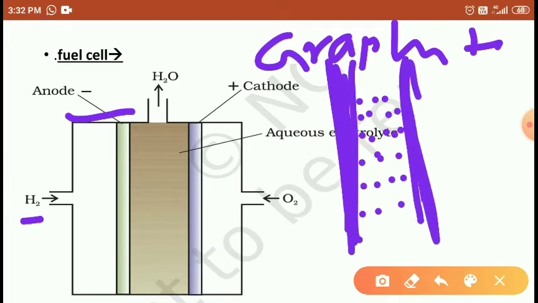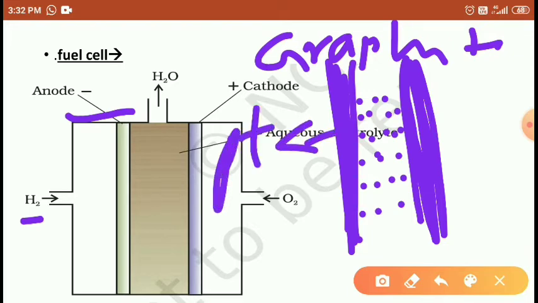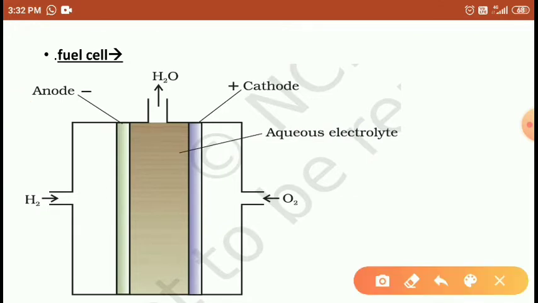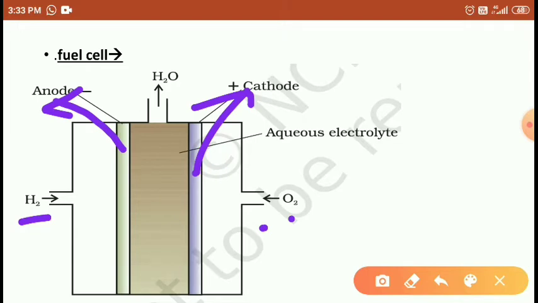Why are we coating with platinum? Because students, platinum more easily absorbs the hydrogen gas, right? So this is the anode, the platinum-coated graphite. The other one, graphite with platinum coating, is the cathode. So here we have two inlets, the anode inlet and the cathode inlet. Through the anode inlet we pass hydrogen gas, and through the cathode inlet we pass the oxygen gas.